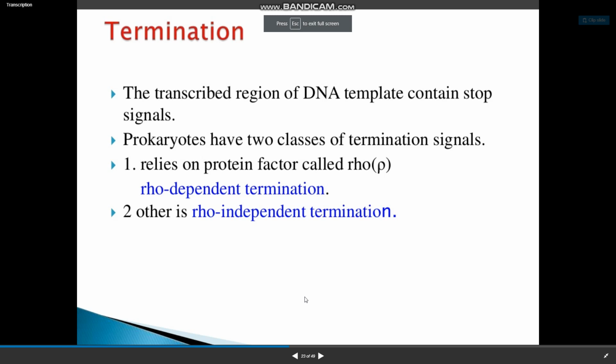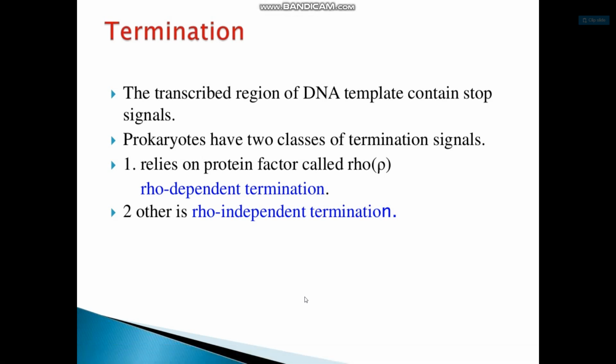This is Dr. Divya. Let's continue with the topic of termination of transcription in prokaryotes. First, termination: the transcribed region of the DNA template contains stop signals. Prokaryotes have two classes of termination signals. The first one is Rho-dependent termination, which relies on a protein factor called Rho factor, and the second one is Rho-independent termination.